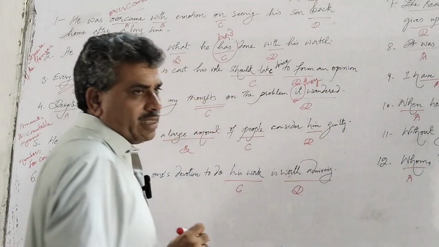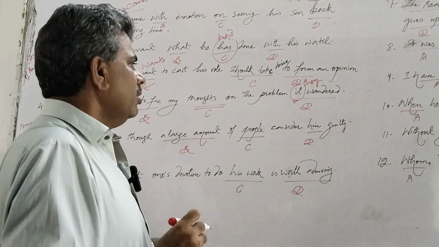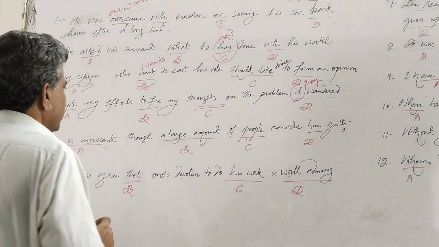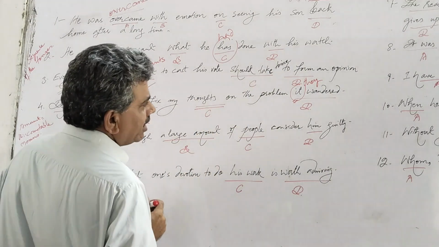The plural of it is they, and it refers to thoughts. So it must be a plural pronoun. So the error is here at option D, and it should be changed into they.